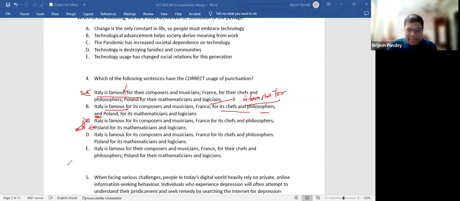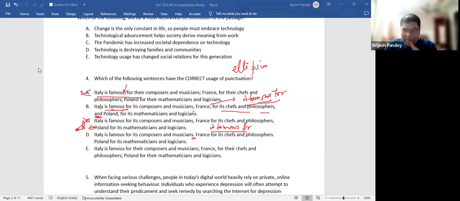So this goes out. Why put a full stop? Italy is famous for its composers. France, if you say like this, then you have to say France is famous for. Did you understand? If you're putting a full stop here, then you have to put the entire thing here. If you put a comma here, it means this thing is getting repeated. I hope you're following all these things. In grammar, we call this ellipsis. Ellipsis का मतलब क्या होता है कि Italy is famous for. France, you don't write it, but it means that is famous for, because the comma shows that there is continuity.